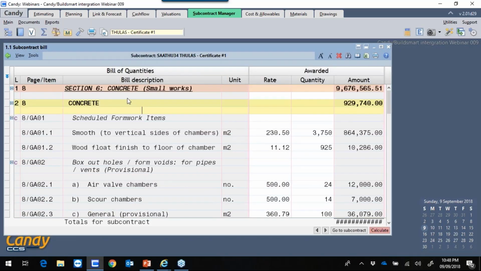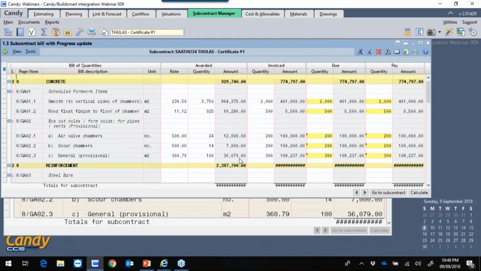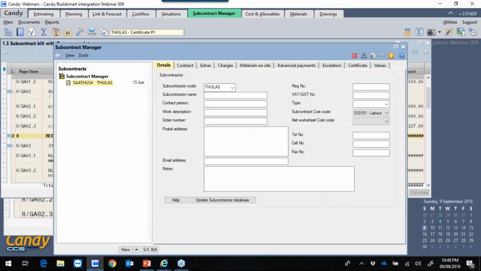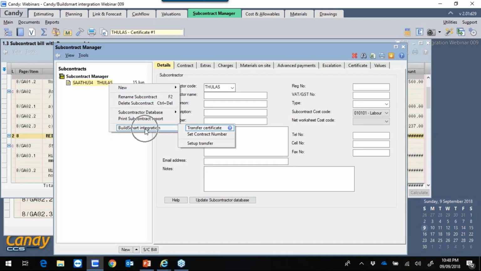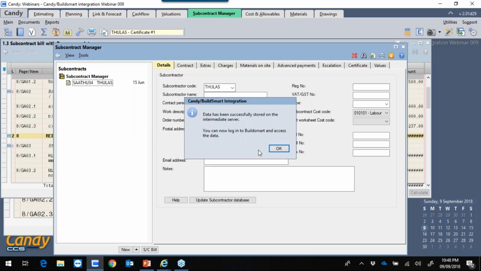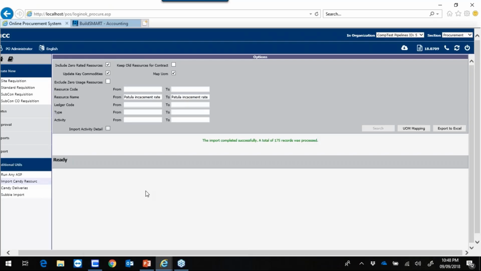To do that, I first need to just do progress. So to do that, I'll go to my blue book, click on the progress update. You'll see that I already populated his information for certificate number 1 for payment. So I'll go to my subcontract manager, right click on the package, go to BuildSmart integration and select transfer certificate. Click on OK. Now I'll go to BuildSmart procurement.